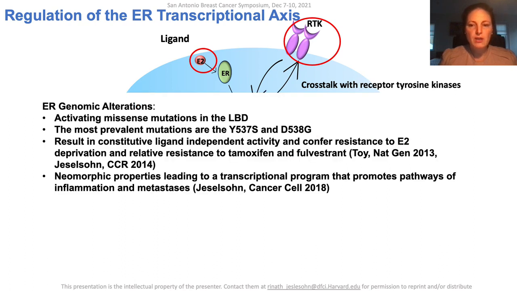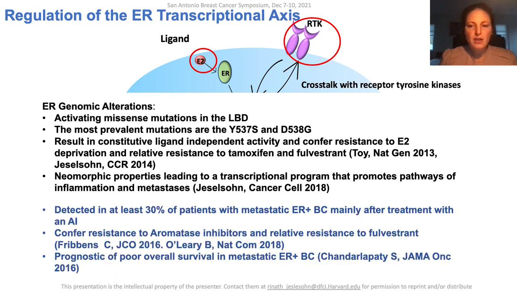At the level of ER itself, genetic alterations can lead to aberrant ER transcriptional programs. The most common alterations are the activating missense mutations, with the Y537S and D538G being the most prevalent. These mutations lead to constitutive ligand-independent activity, and a number of years ago we showed that they have neomorphic properties leading to a transcriptional program that promotes pathways of inflammation and metastases and other pathways.